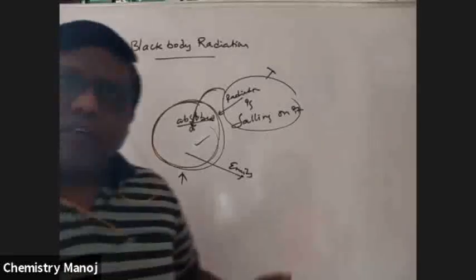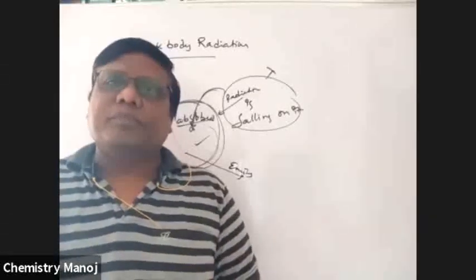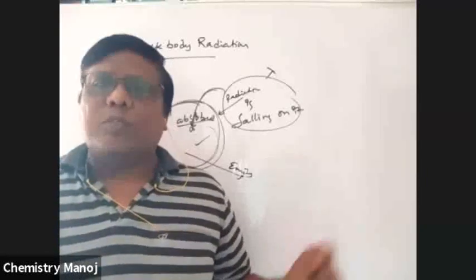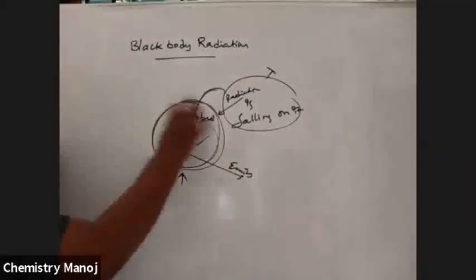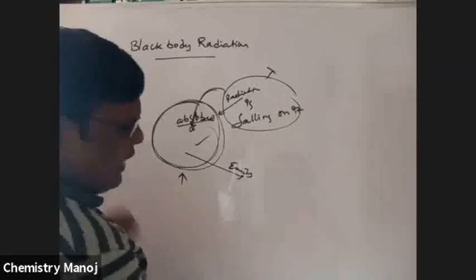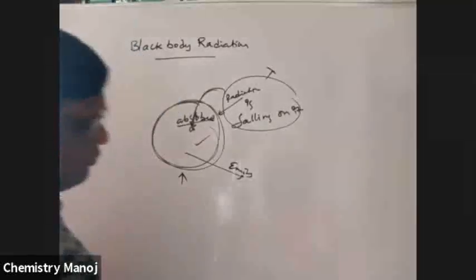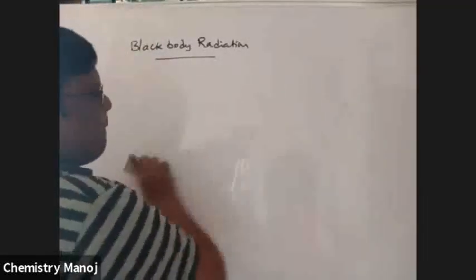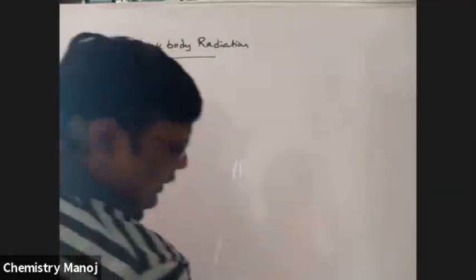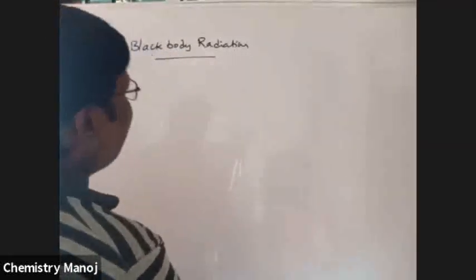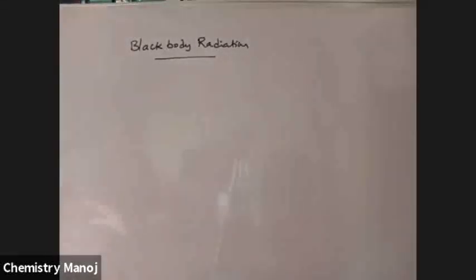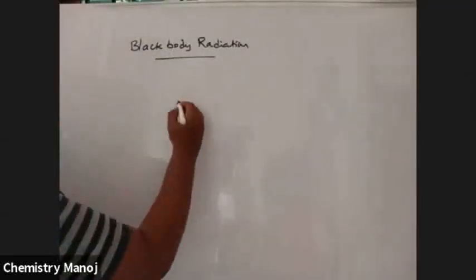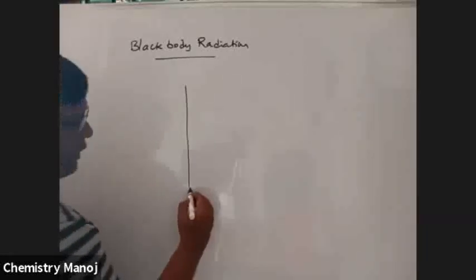In our universe, there is no perfect black body; almost black bodies are there. If a black body emits radiation, that emitted radiation is like this. If a black body is heated strongly, the emitted radiation is like this, emitting all the radiation present in it.